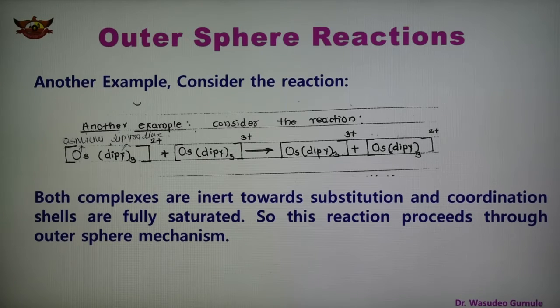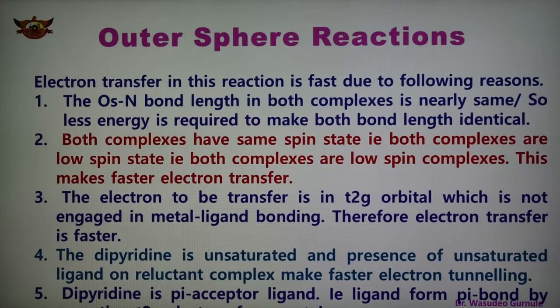The coordination sphere is the same, ligands are the same, metals are the same, only the electron transfer takes place from one metal to another metal. And the electron transfer in this reaction is fast due to these reasons. Number 1, the osmium-nitrogen bond length in both the complexes is nearly the same. So less energy is required to make both the bond lengths identical. Number 2, both the complexes have the same spin state, that is both are low spin complexes, and this makes for faster electron transfer.